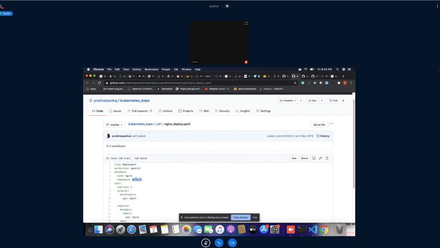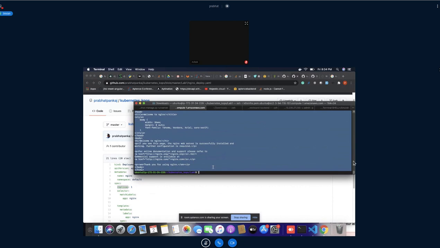If you have multiple projects in the same infrastructure, you can group all these resources using a namespace. Here the namespace is default, which means everything will be in the same environment, a single default group. After that, I have specified replicas, which means how many servers we need at this stage.